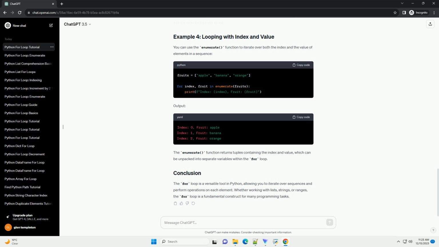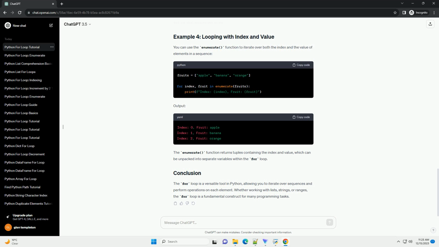Let's start with a simple example of iterating over a list of numbers. This will output. In this example, the for loop iterates over each element in the numbers list, and the print number statement is executed for each iteration.